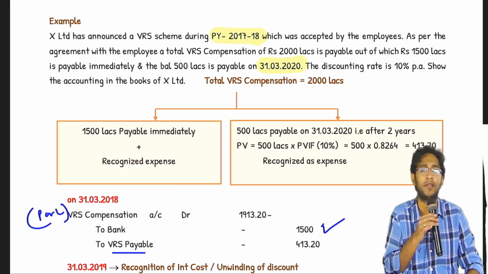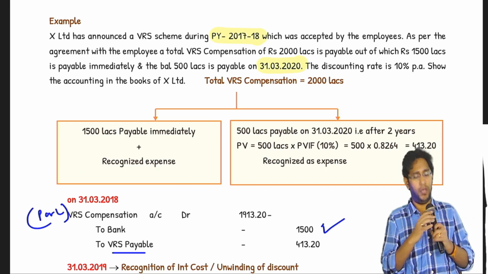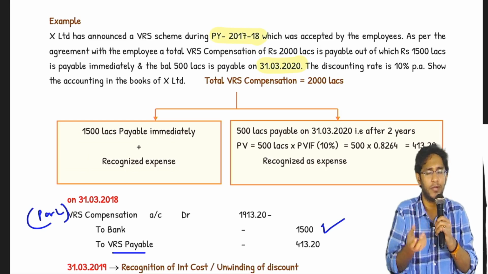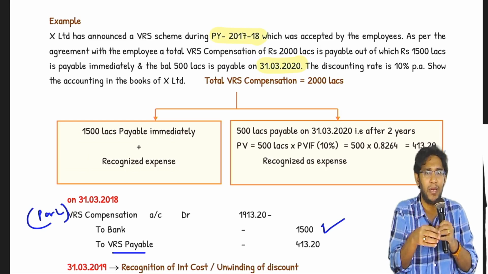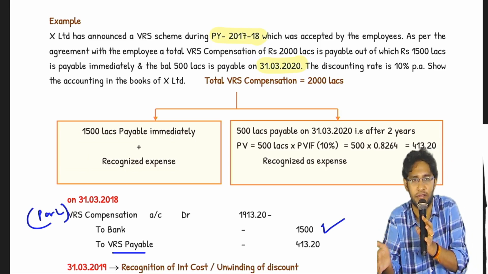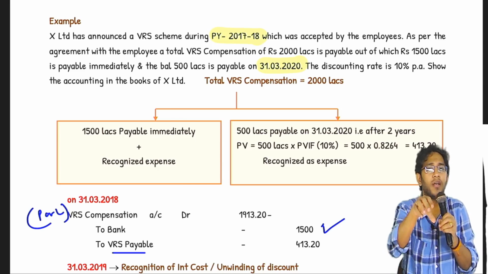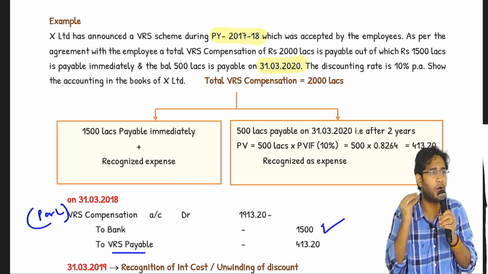Now, overall VRS compensation payable is 2,000 lakhs. Whatever the standard says, if VRS amount or retrenchment compensation is payable within 1 year from the end of the financial year, without doing any discounting, the gross amount is booked as expense in your P&L account immediately.